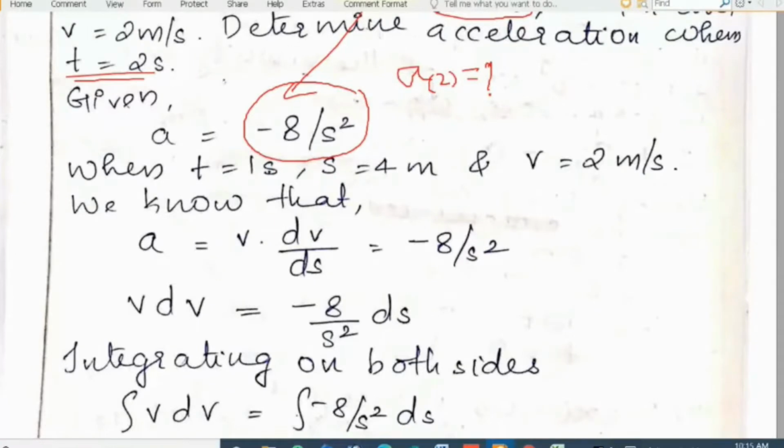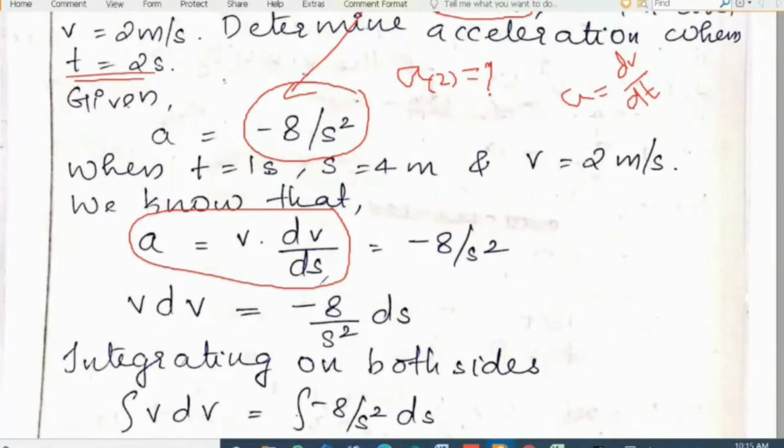If a was given as a function of t, then we could have used a equal to dv by dt. But here a is given as a function of displacement. So what we can do is use the equation a is equal to v into dv by ds. How did we get this equation? It is from dv by dt, because v is a function of s and s is a function of t. So using the chain rule of differentiation, we can arrive at this equation.